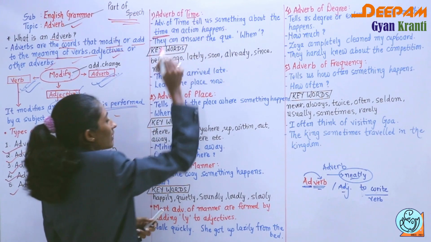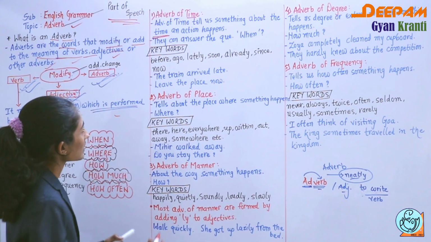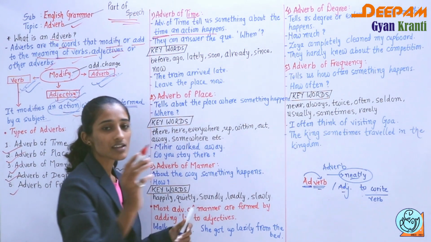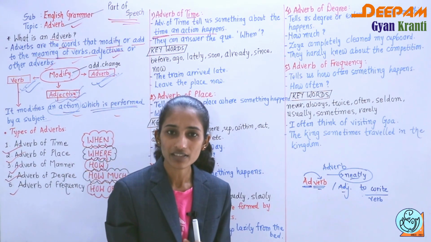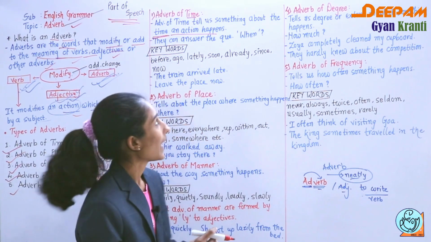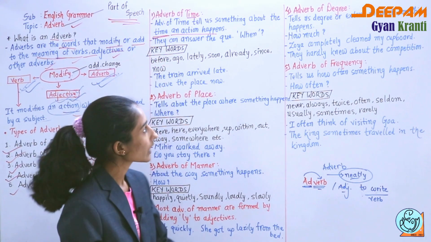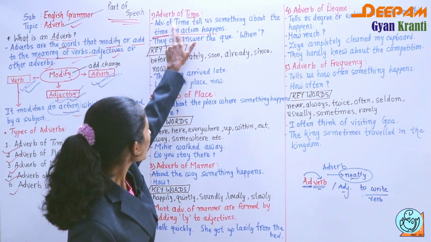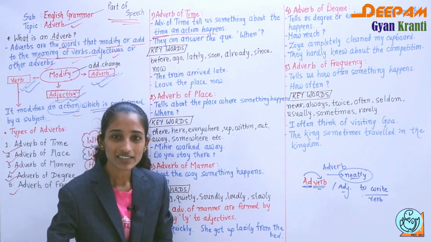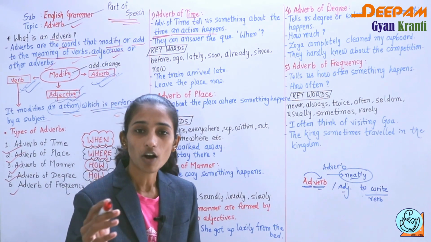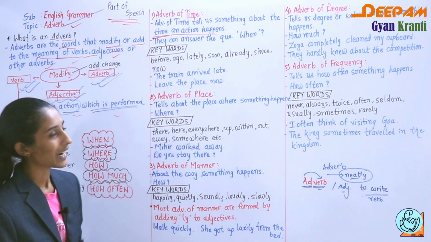See, adverbs of time tell us something about the time an action happens. It indicates the time at which a particular action happens or is performed. So with the help of adverbs of time we come to know the exact time, on which time, or when, the particular thing happens.